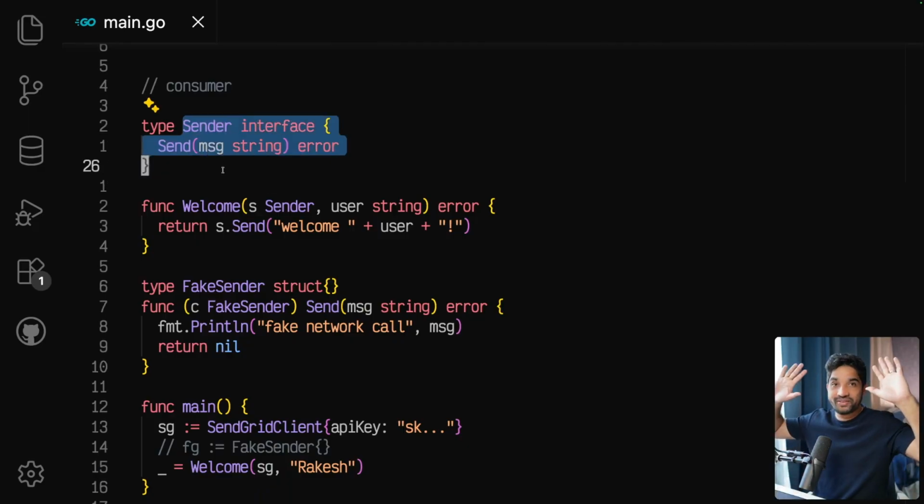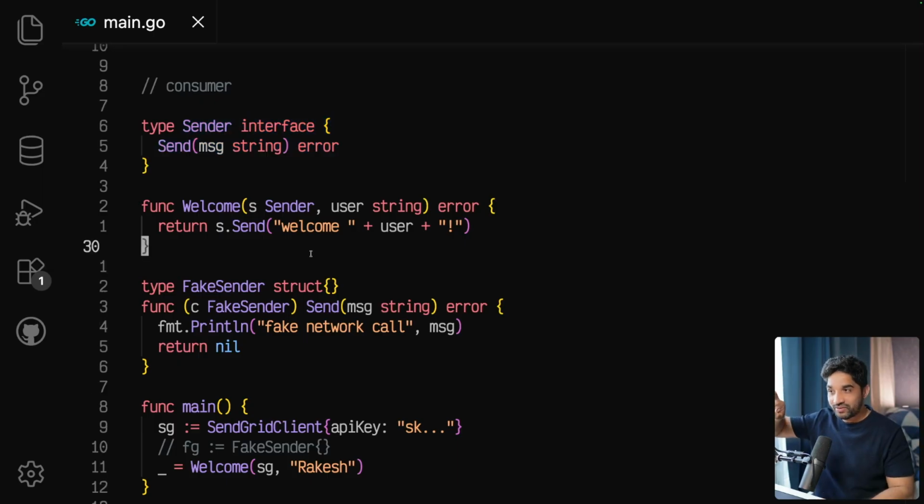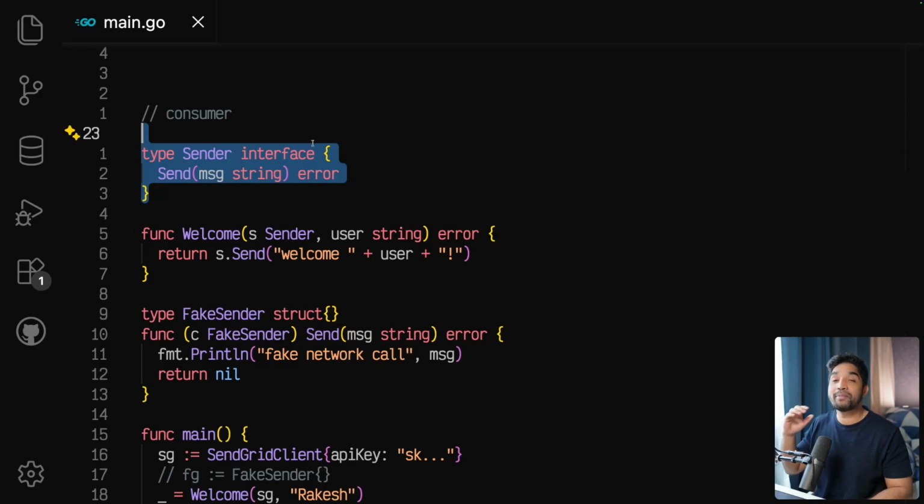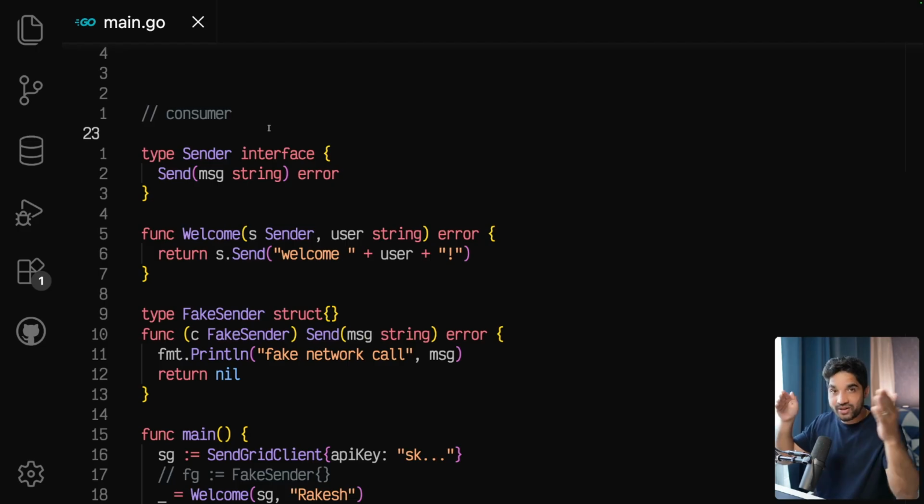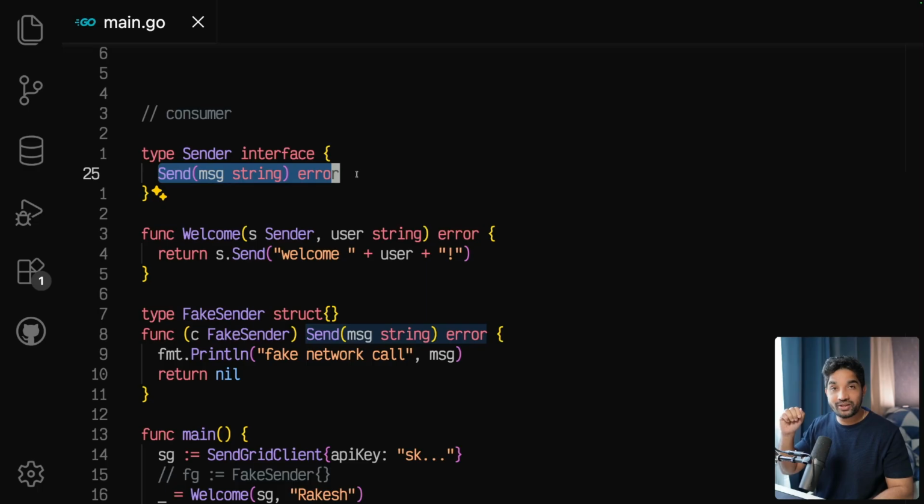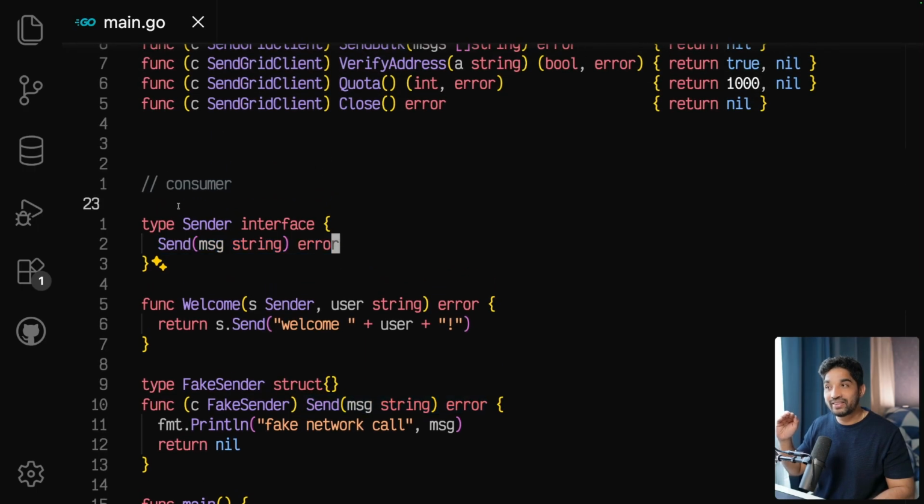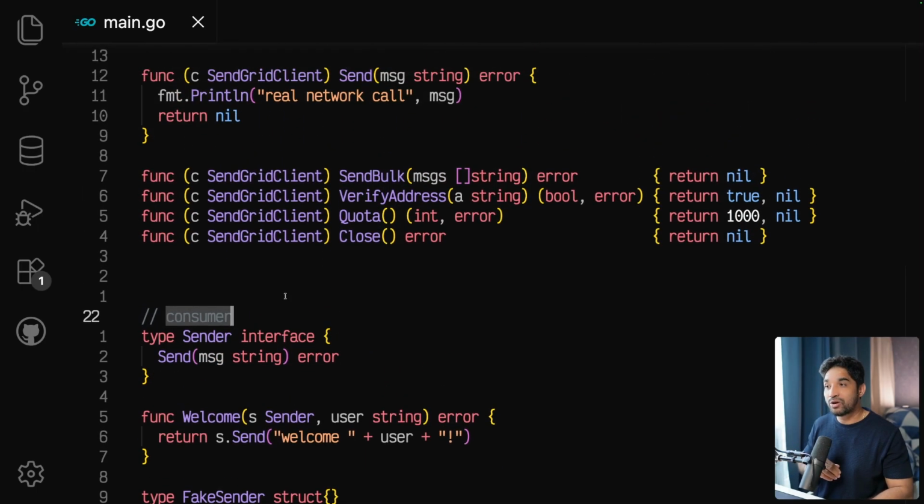This is mind blowing. And you have noticed here that we don't have any implements keyword. We don't need that in Golang because these interfaces are implicit. We don't need to have like implements this interface. If any type has the method, this method, it will implicitly satisfy that interface. And that is why we are able to do this thing, consumer side implementation.